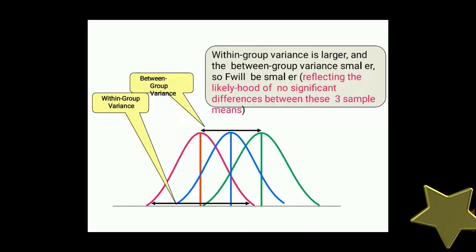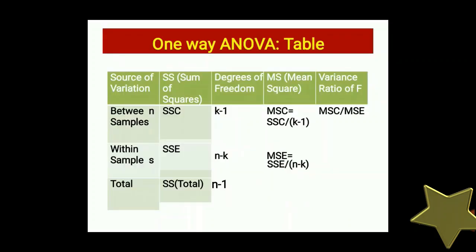If within group variance is larger and between group variance is smaller, then F will be smaller. Here the black line shows between group variance and the red line shows within group variance. If variance within group is larger, then F will be smaller. This is the table of one-way ANOVA.